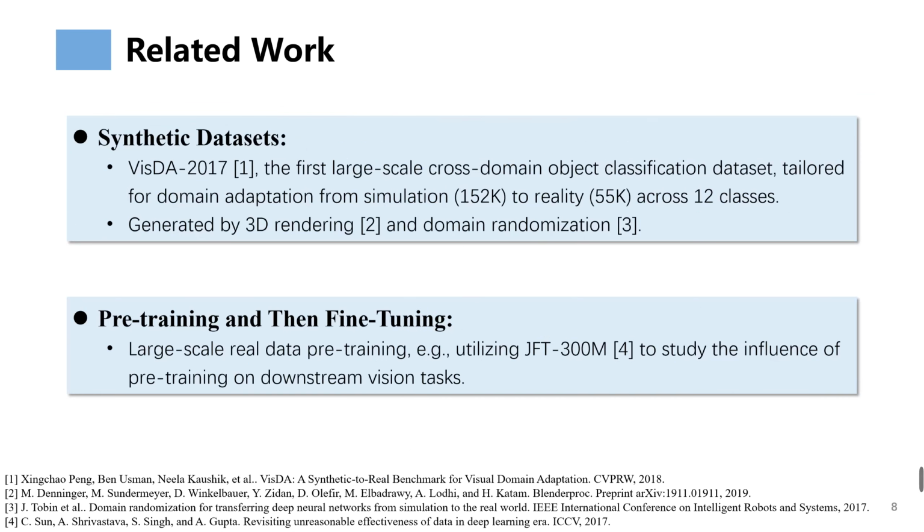As for synthetic datasets, VisDA 2017 is the first large-scale cross-domain object classification dataset tailored for domain adaptation from simulation to reality. In VisDA 2017, synthetic data are generated by 3D rendering and domain randomization. As for pre-training and then fine-tuning, there are many works on large-scale real data pre-training, for example, utilizing JFT-300M to study the influence of pre-training on downstream vision tasks.